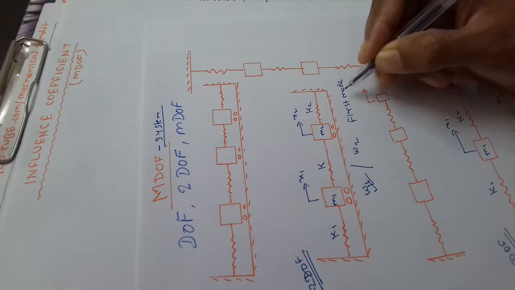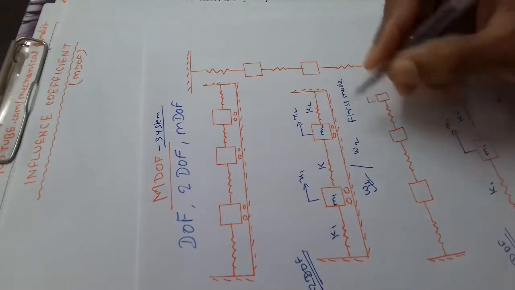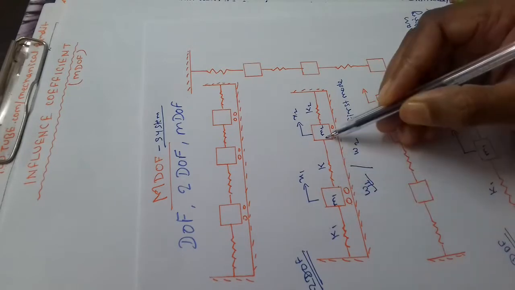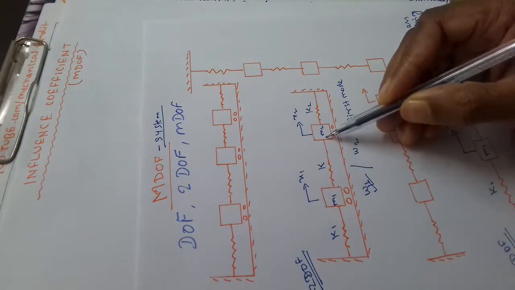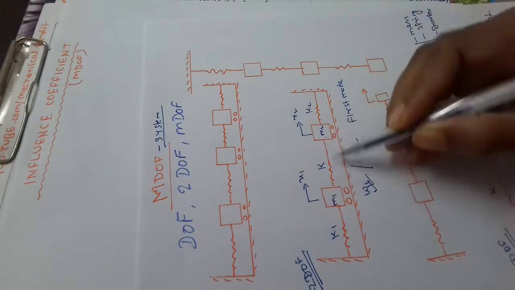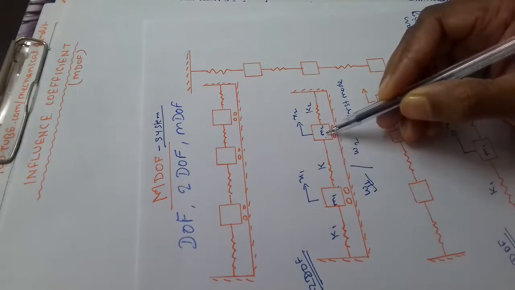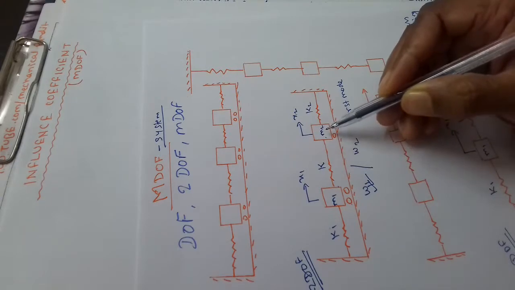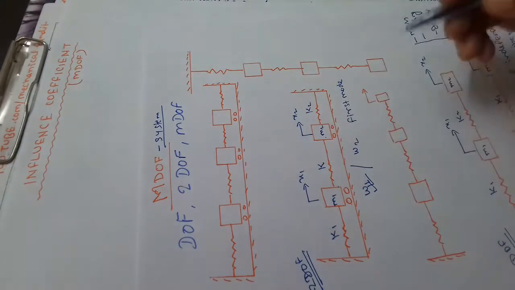If the 2 masses vibrate at the same frequency, then it is called principal mode of the vibration. The amplitude of one of the masses will be unity, it is known as normal mode of vibration.